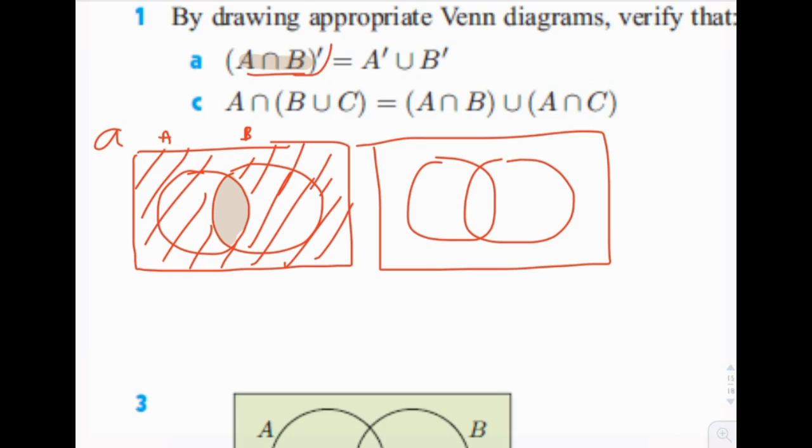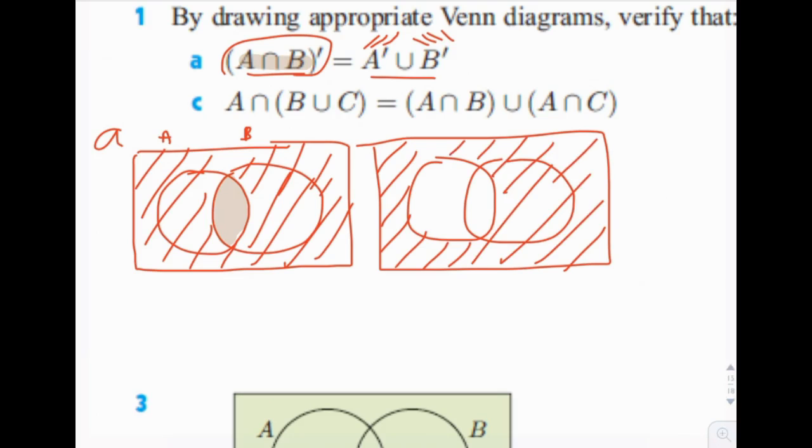Okay. Now I'm going to do the other one, this one here. A complement union with B complement. So I'm going to do A complement like this, and I'm going to do B complement like this. Okay, so A complement would be like this. And then I'll do B complement with cross-hatching the other way. So that would be everything except for the right circle. Okay. And then we're going to union them together.